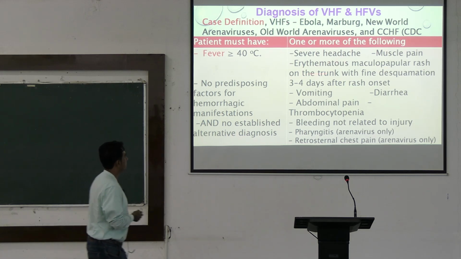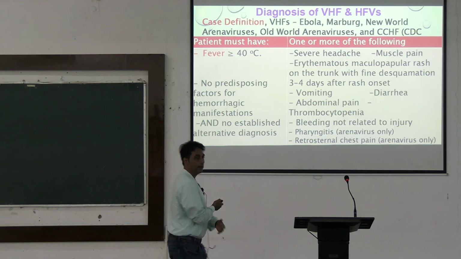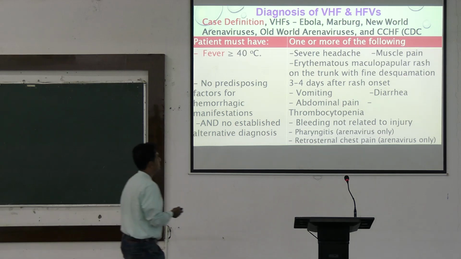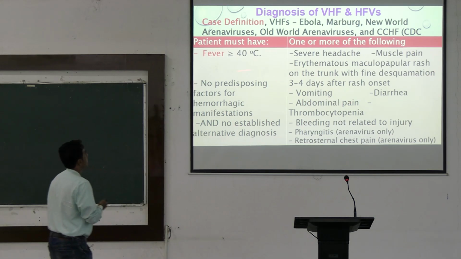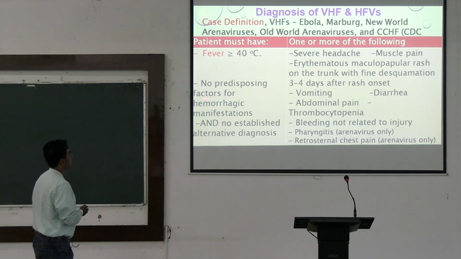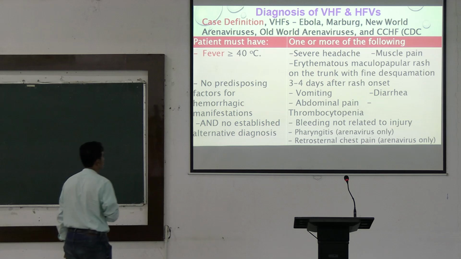Along with fever, the patient will have headache, muscle pain, and erythematous maculopapular rash on the trunk with fine desquamation. There will not be any predisposing factor for hemorrhagic manifestations and no established alternative diagnosis.